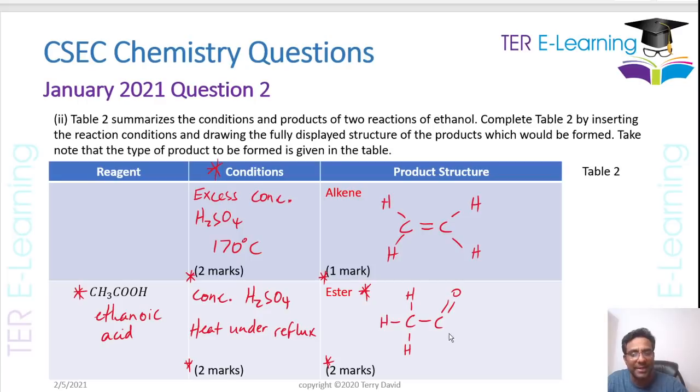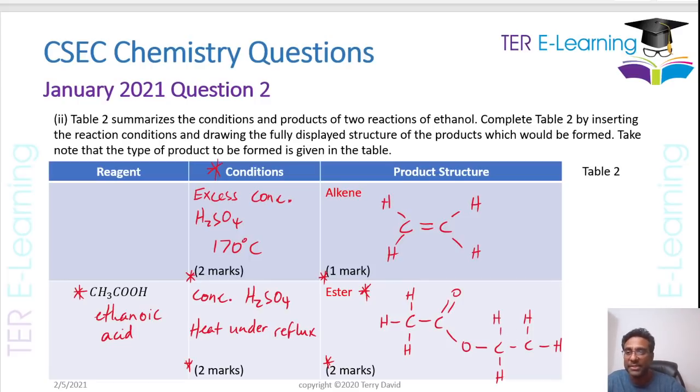This is what ethanoic acid is going to look like, but it's combining with my ethanol to produce an ester. So then we're going to do this, which is from the alcohol part of it. So this is my ester. In this particular case, my ester is called ethyl ethanoate.